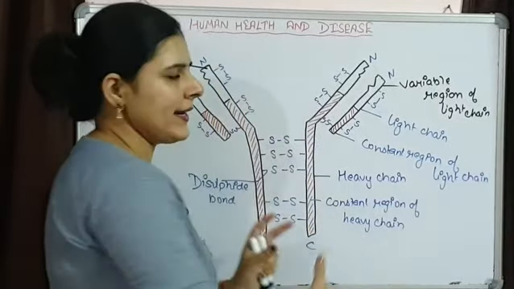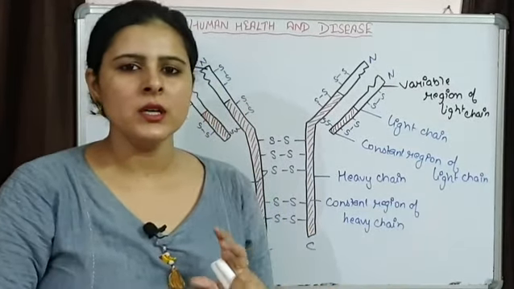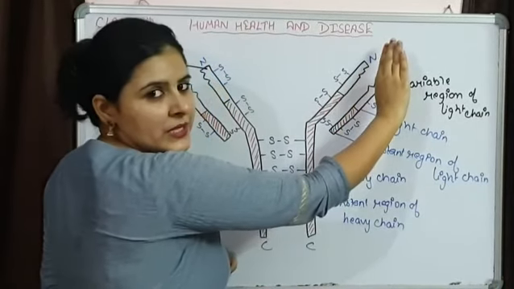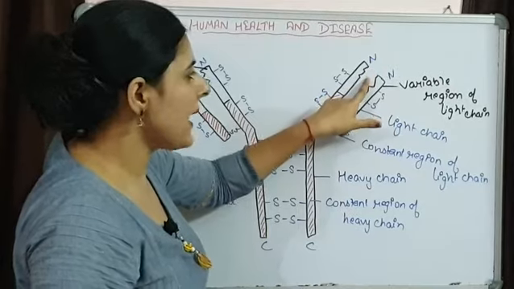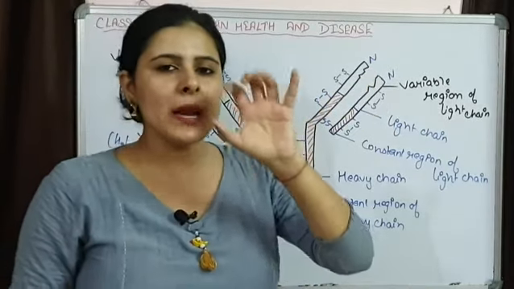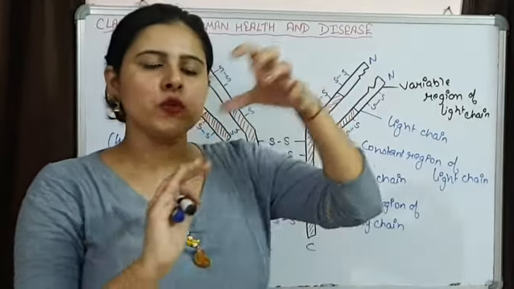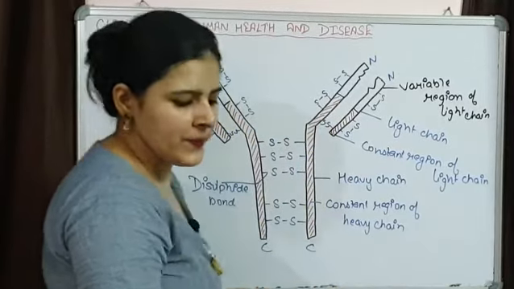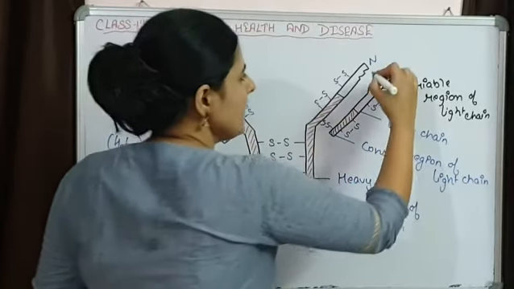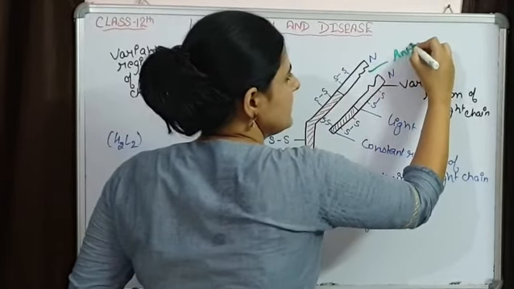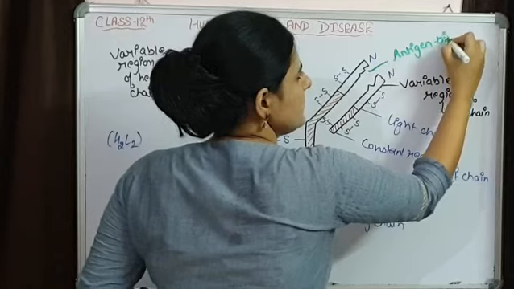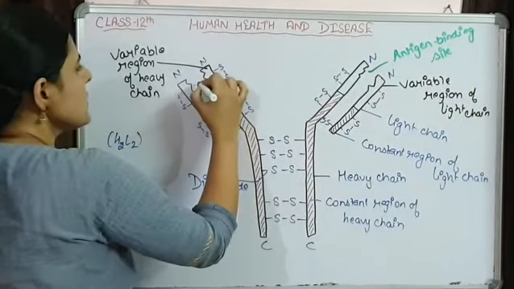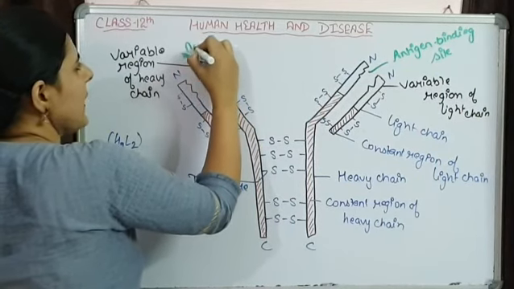This antibody we can compare with a lock, and this site present at the N terminal is the antigen binding site, in which only a particular antigen is going to fit and bind with this antibody. So this is the antigen binding site. Over here also this is the antigen binding site.